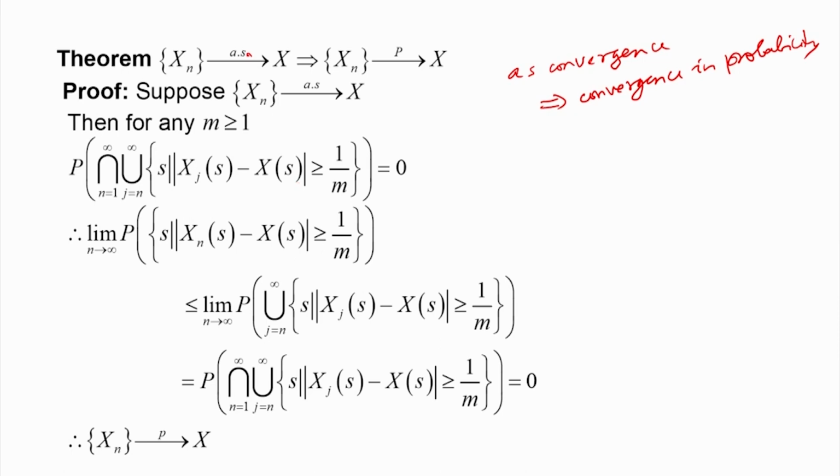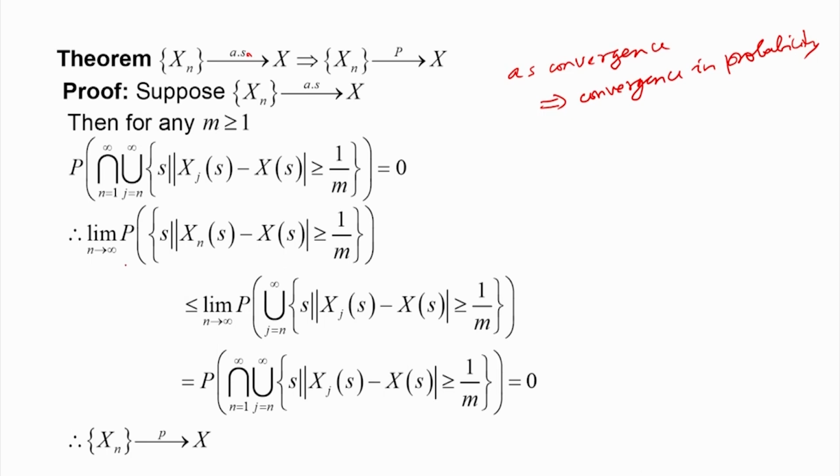The probability of this limsup is the same as the probability of the inner event as n tends to infinity.